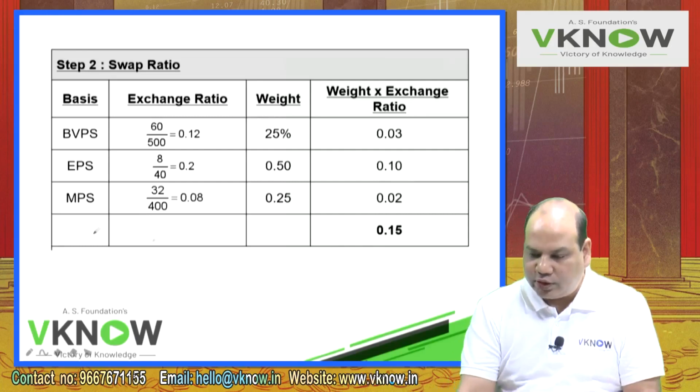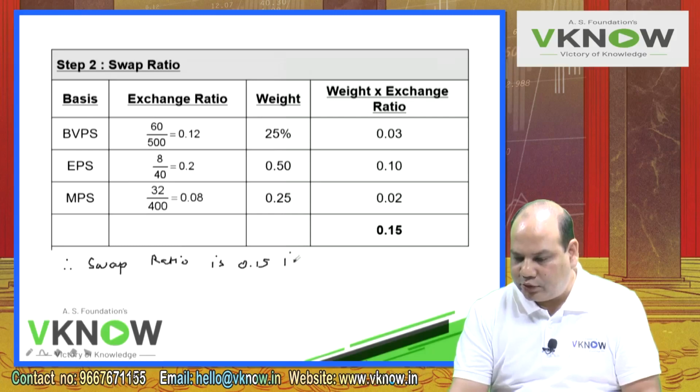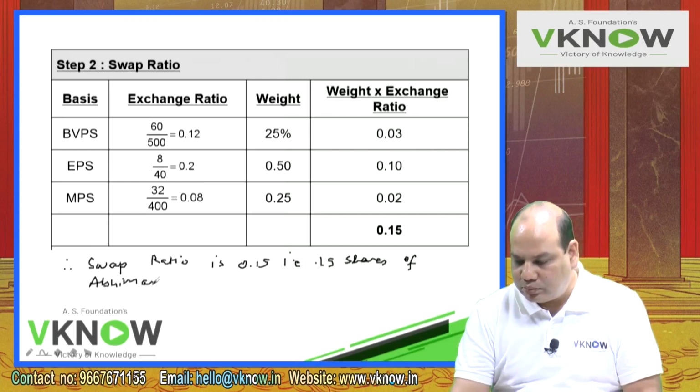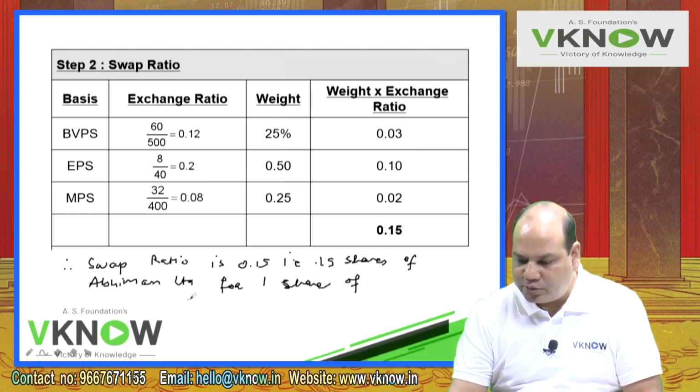So what you should do in the exam, we should write properly. Therefore, swap ratio is 0.15, that is 0.15 shares of Abhiman Limited for one share of Abhishek Limited.